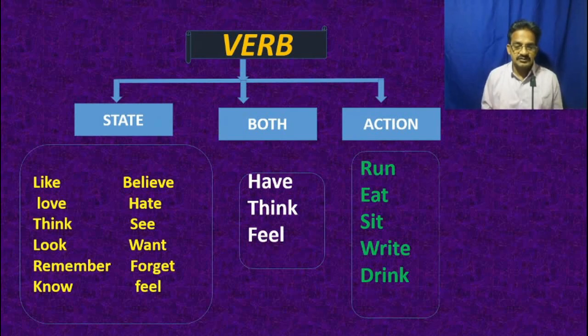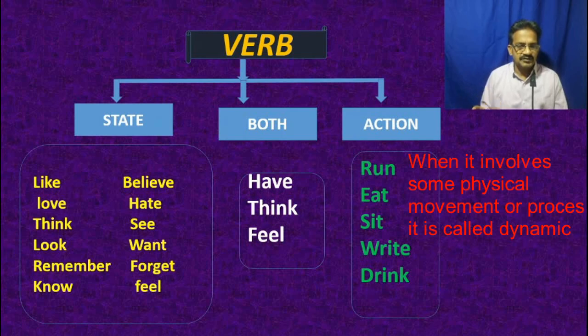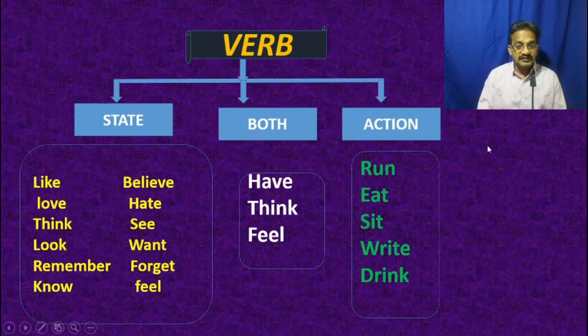And the action words like run, eat, write, drink, and many other action verbs involve physical movement and actions in progress. The actions are in progress because they happen over a course of time, so they can be expressed in continuous tense. So action verbs can be expressed in continuous tense, whereas the state verbs cannot be